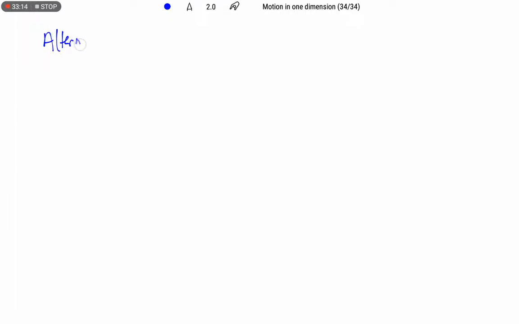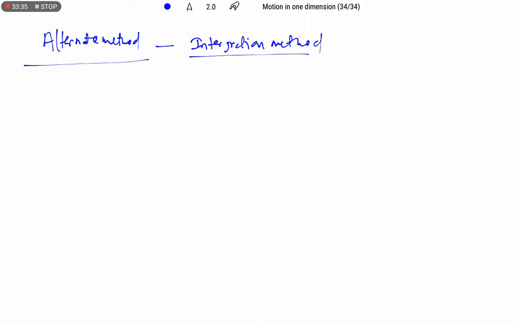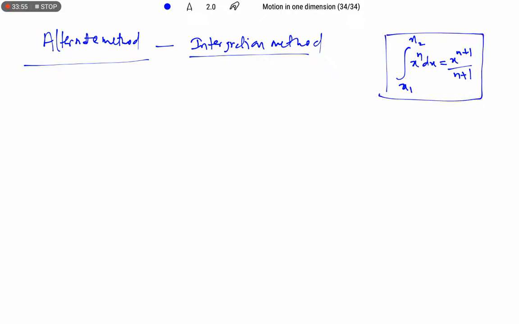Now another method, the second method, an alternate method of deriving the equations of motion. Here I am using integration and derivation, so the integration method. We already know that integration is nothing but summing up. We need a formula: integration of x to the power of n dx equals x to the power of n plus 1 by n plus 1. If the limits are there from x1 to x2, we have to substitute the limits, upper limit minus lower limit.